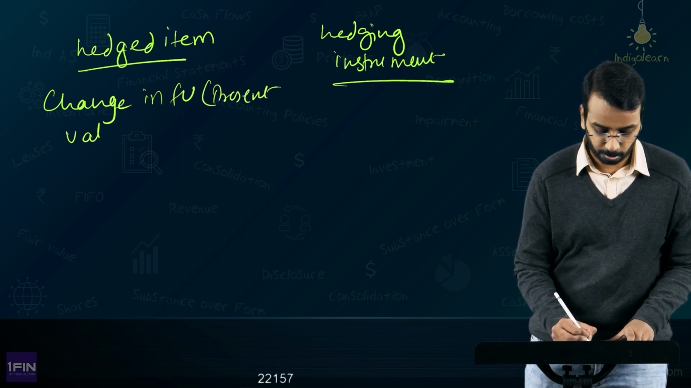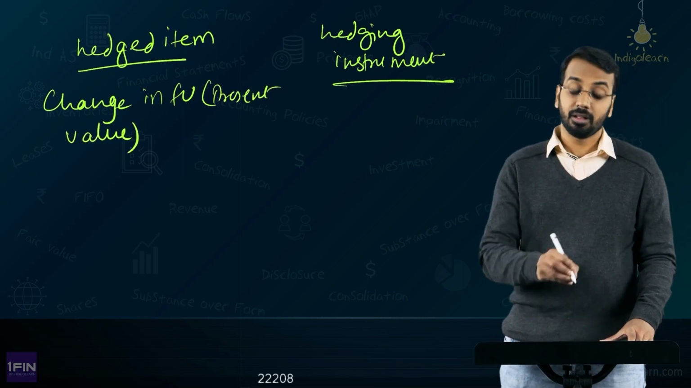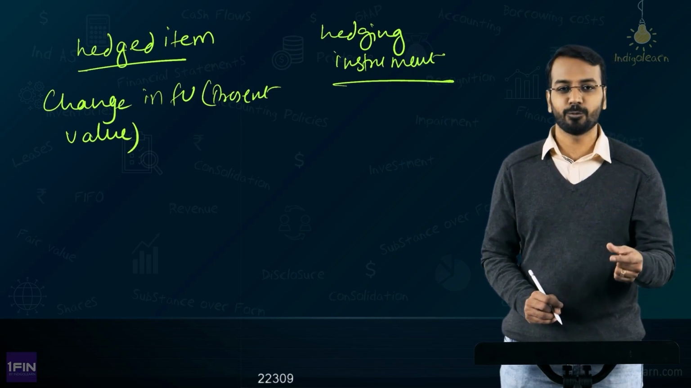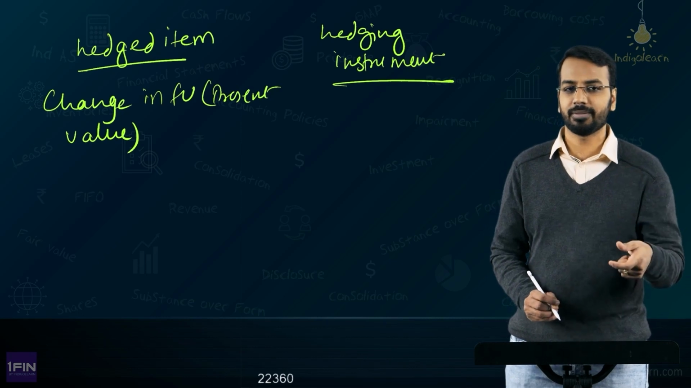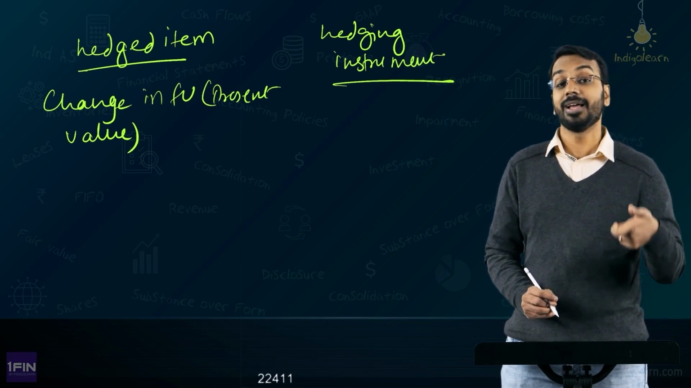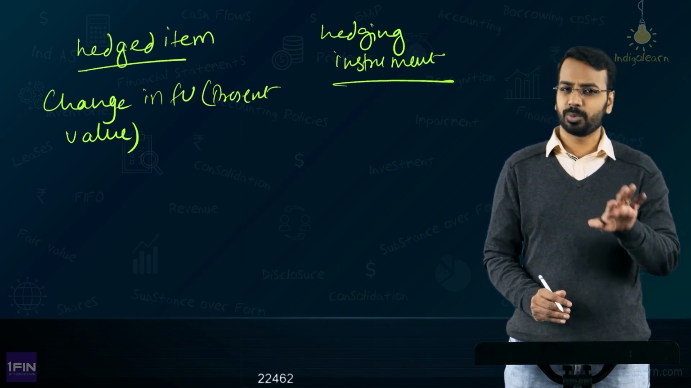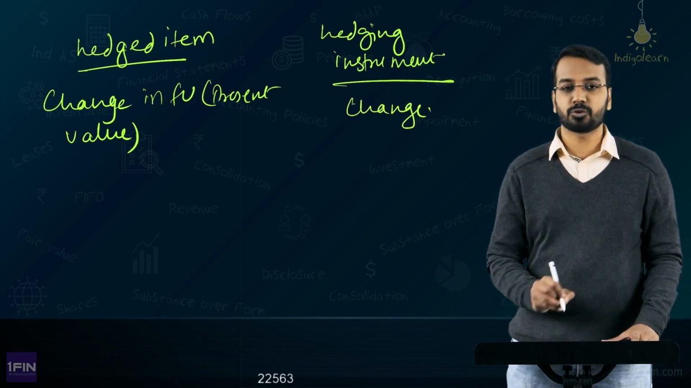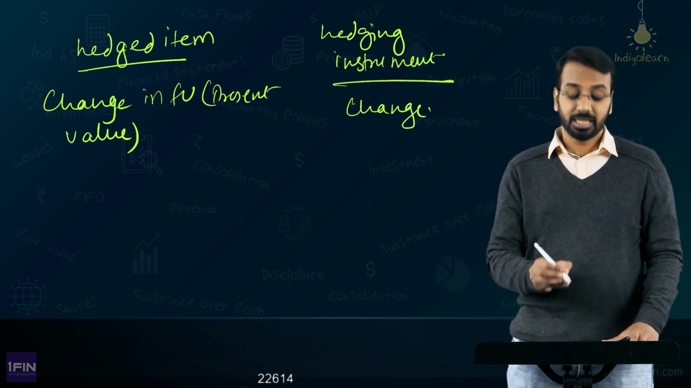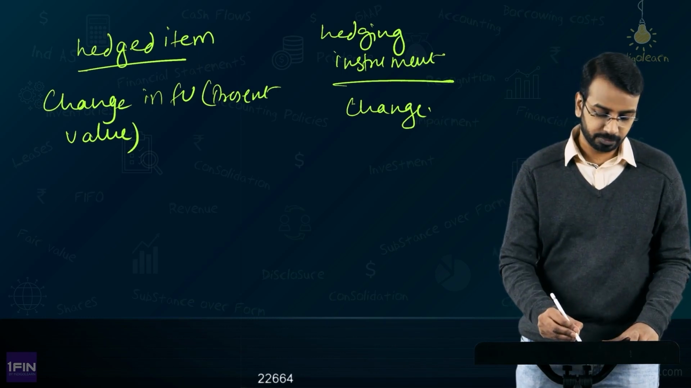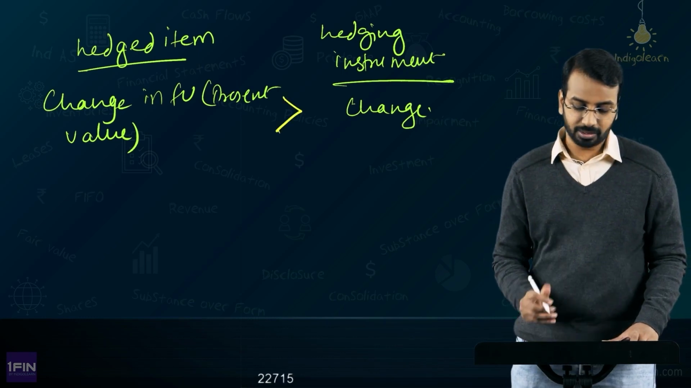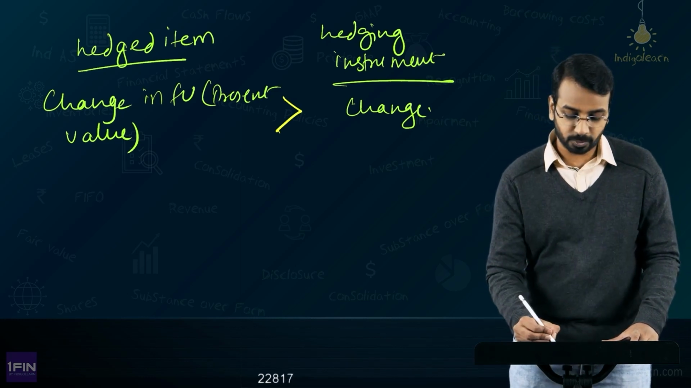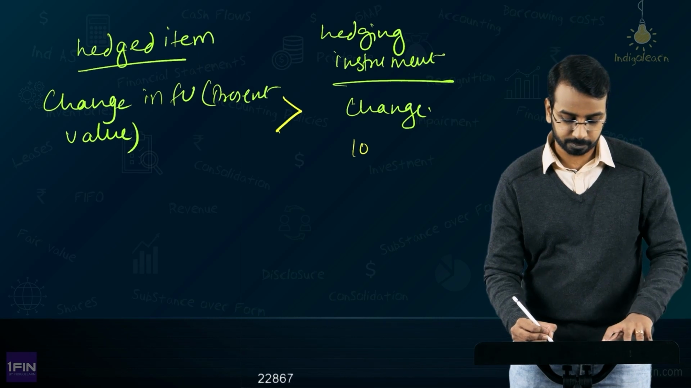Whatever is the change in the fair value of the hedged item, a forecasted sale, you will consider it in present value terms. In examination, you will be given the information, and the change in the hedging instrument, that is what you will compare. And if the change in fair value of the hedged item is greater than the change in the hedging instrument, then it means that the hedging instrument is entirely effective.